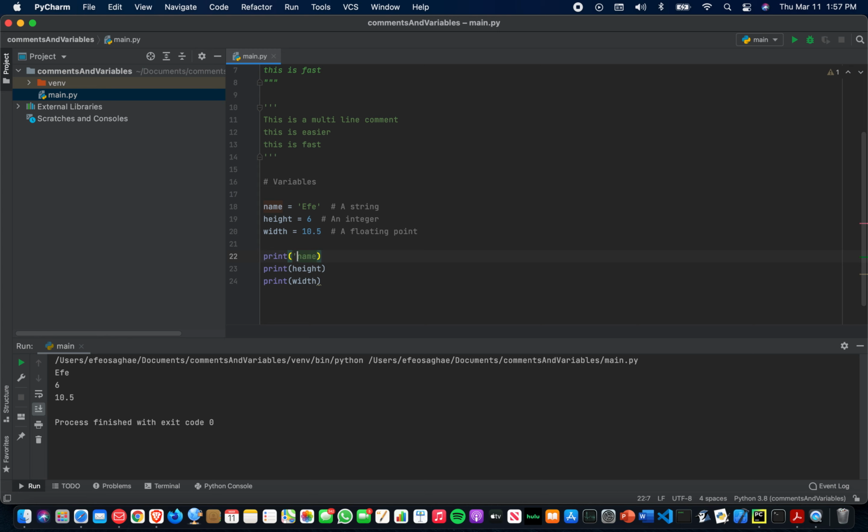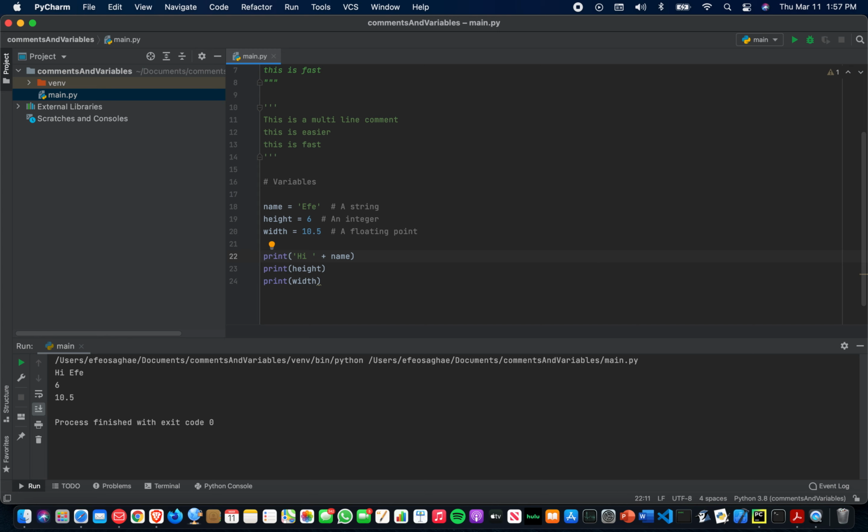Now, we can also add some strings to that. In order to do that, you need to put in quotes. Let's go hi FA, and use a plus. Now, you want to give it a space in between so the name is not exactly the same. So when you run this, you should see hi FA. If you don't give it a space in between, make sure you pay attention to this right here, and it'll be exactly the same. So always give it a space, to make it look cleaner and nicer.